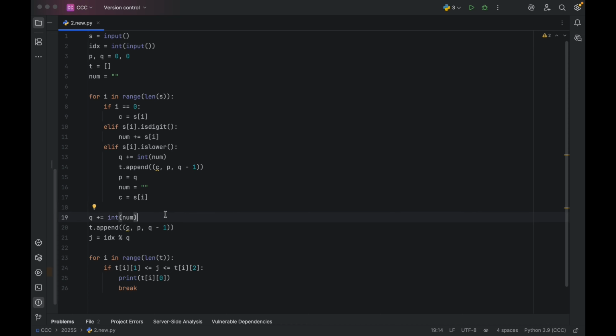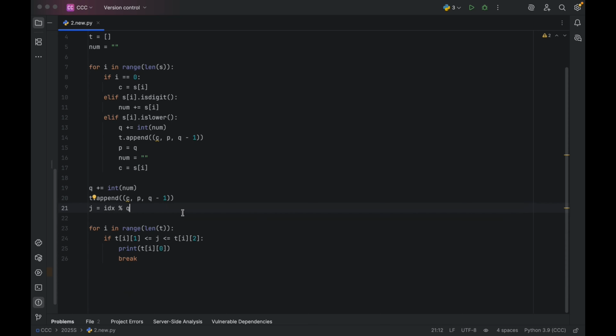However, after the loop, we still need to process the final letter and its number, so we add that to the last segment too. Now we know the pattern length is Q, but since the big string repeats forever, we only care about the position inside one cycle, so we find the remainder.